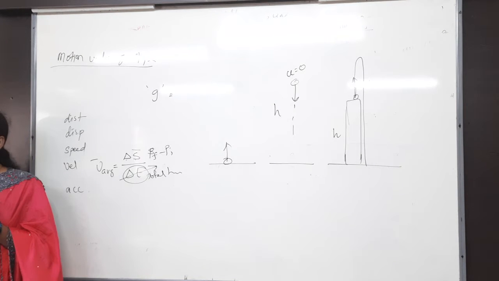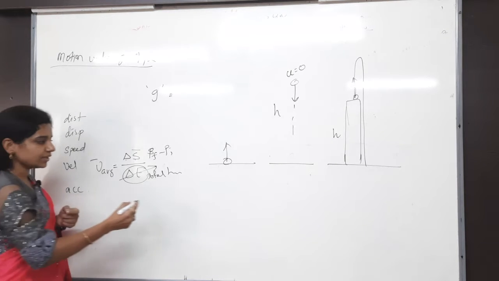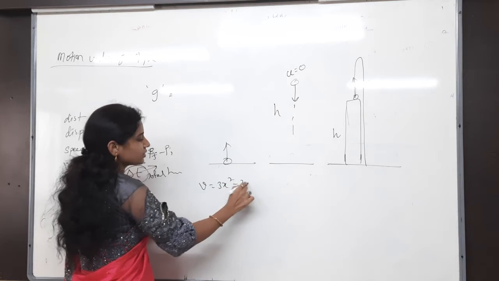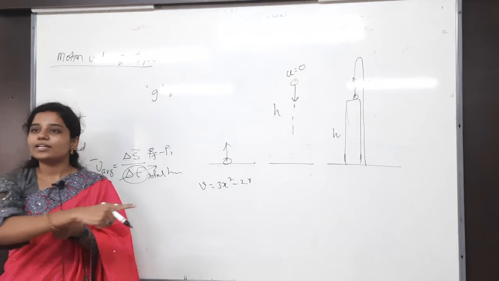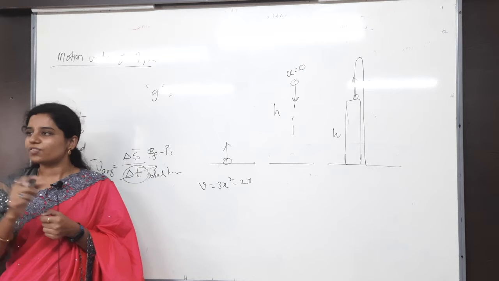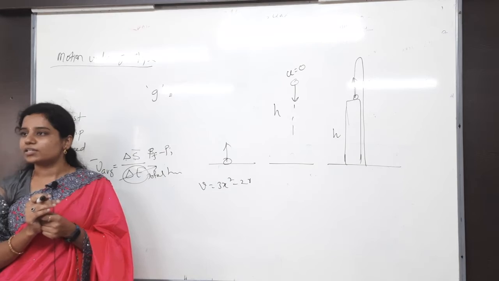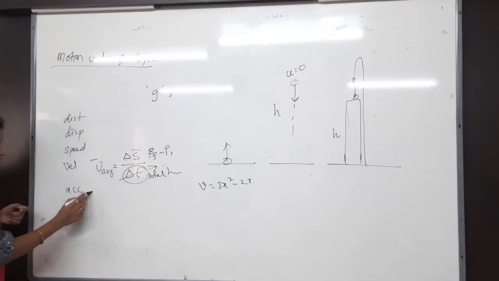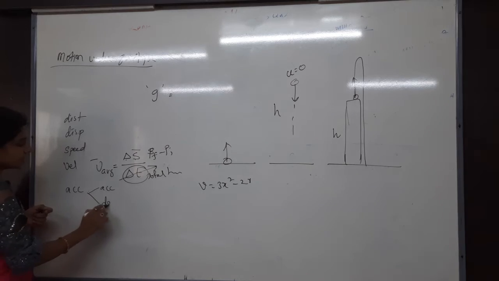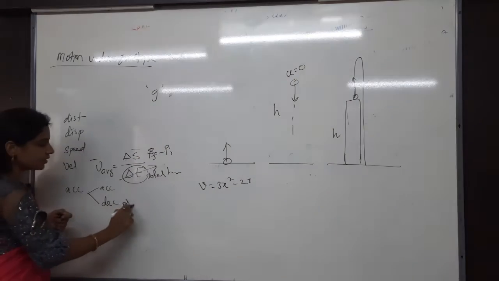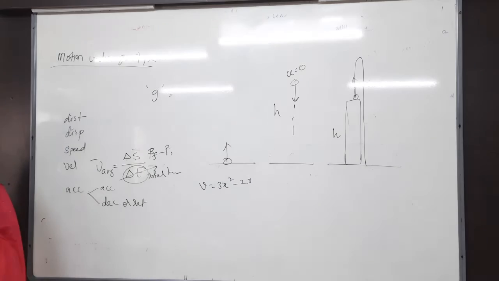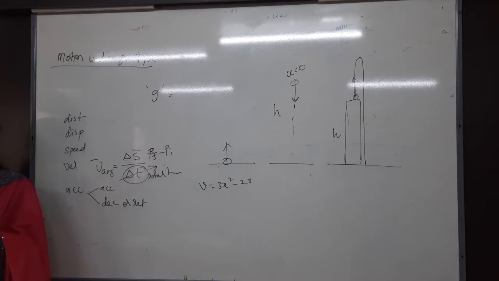Constant acceleration means acceleration is always constant. Whichever problems we did today in the morning, like v equals 3x squared minus 2x, those were variable acceleration. Okay, now you understand, right? If a function is given, it is variable acceleration. If a value is given, it is constant acceleration. In acceleration we got two types: one is acceleration, another is deceleration, or we call it retardation. When do we get acceleration? Whenever the speed is increasing, the velocity of the body is increasing, at that time we get acceleration.